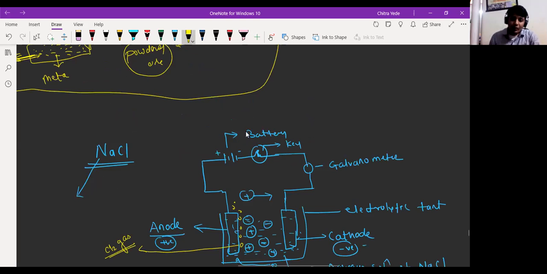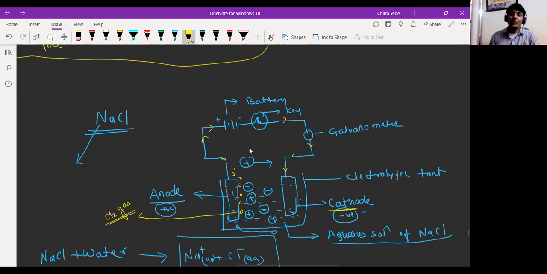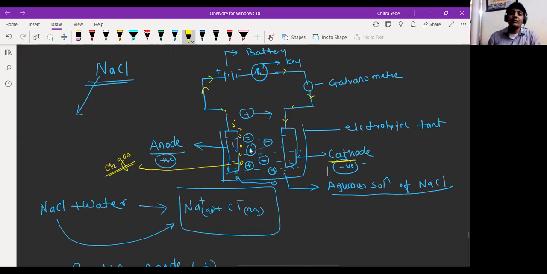The electrons will travel from here through the circuit and reach the cathode and make it more negative. We know the cathode is negatively charged, and when electrons travel from anode to cathode, it becomes more negative.